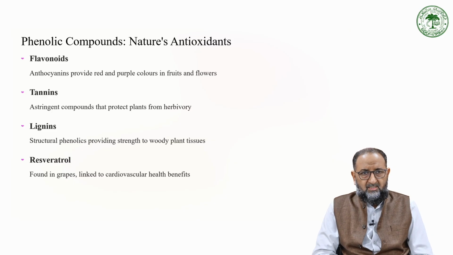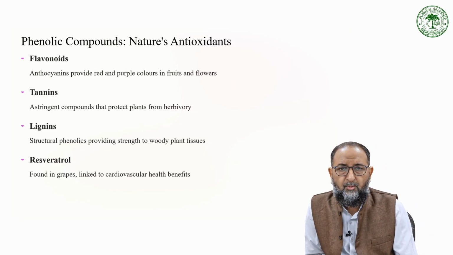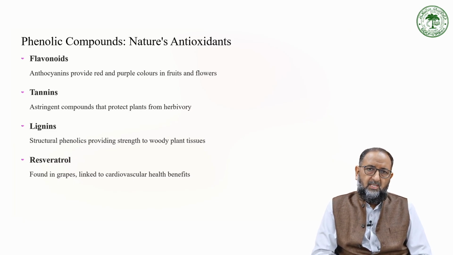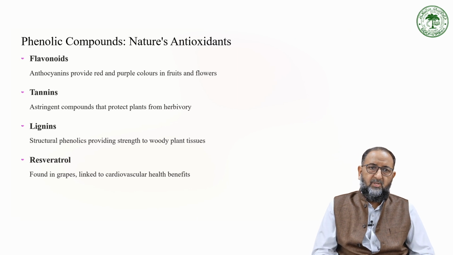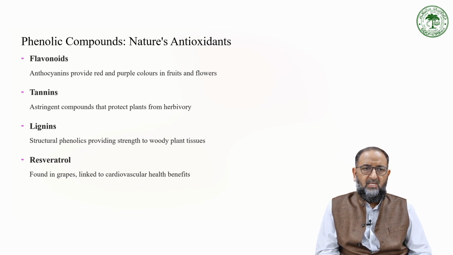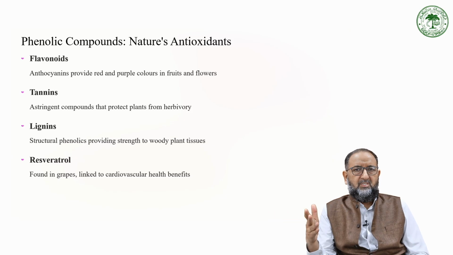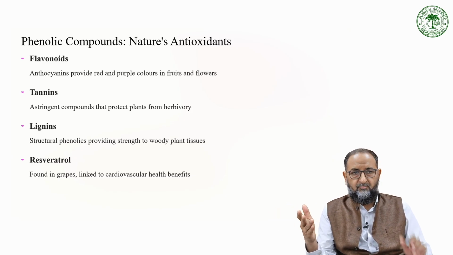Phenolic compounds are natural antioxidants, and these antioxidants are good scavengers for various oxidative reactions like ROS generation. Flavonoids, tannin, lignin, and resveratrol are all highly used in the food and pharma industry. For example, flavonoids like anthocyanins provide the red and purple pigments in fruits and flowers, so they can be used for dyes, the fabric industry, and some food industries also.